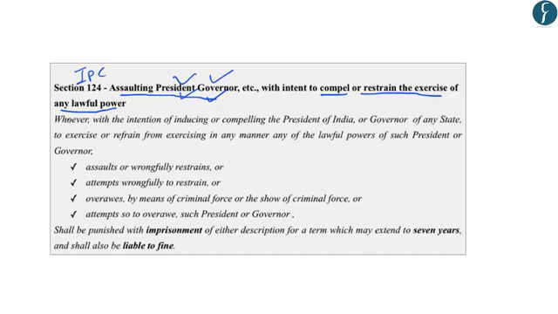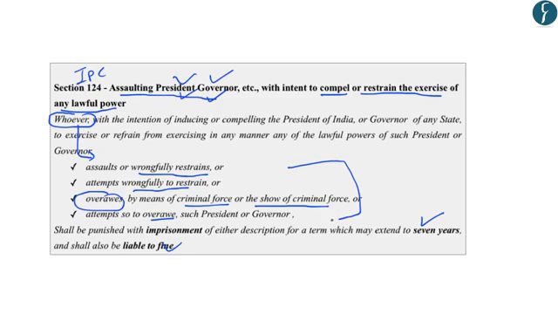So in detail, this section reads that whoever assaults or wrongfully restrains, attempts wrongfully to restrain, or overawes by means of criminal force or the show of criminal force, or attempts to overawe the President or Governor, shall be punished with imprisonment of either description for a term which may extend to 7 years and shall be liable to a fine. So there are provisions for fine and for imprisonment up to 7 years. Simply, these are the 4 grounds on which section 124 can be used to arrest a person.